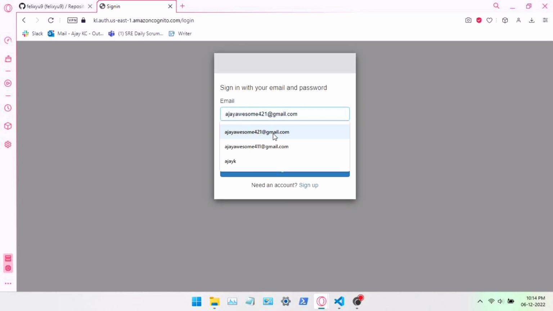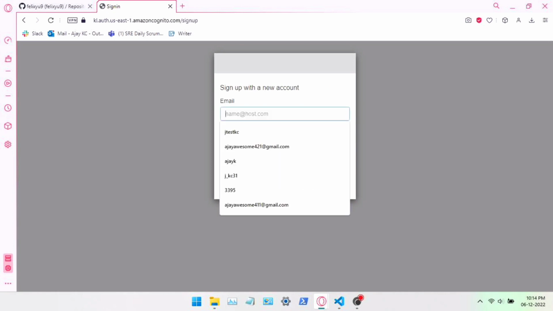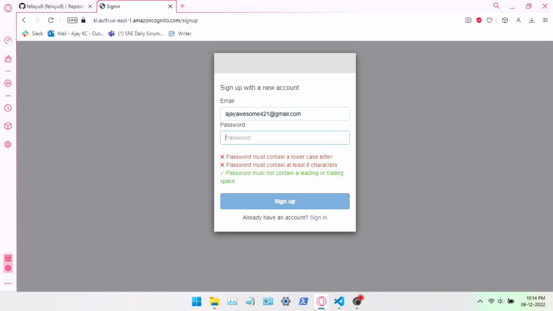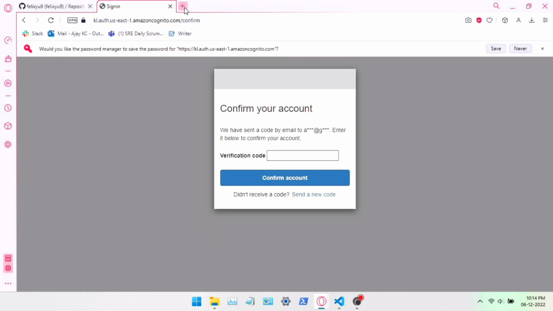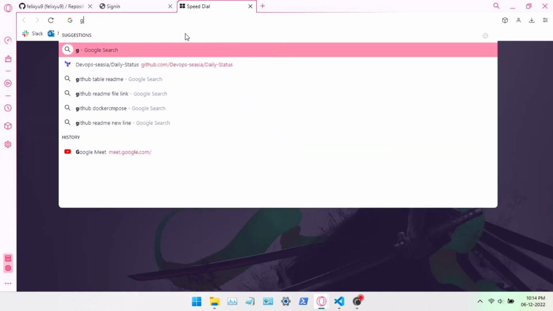We are going to put in the email. Oh, we need to sign up first. So I'm going to enter my email, and this is going to be our password. Sign up, and there will be a verification code. Let's check Gmail.